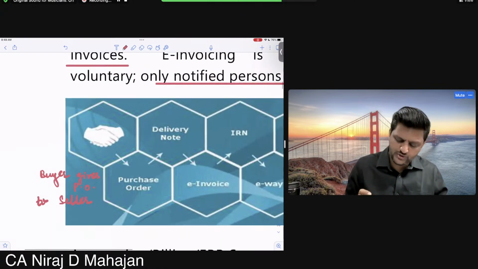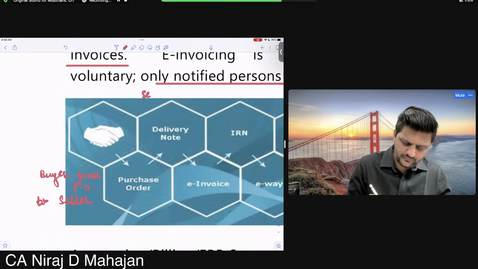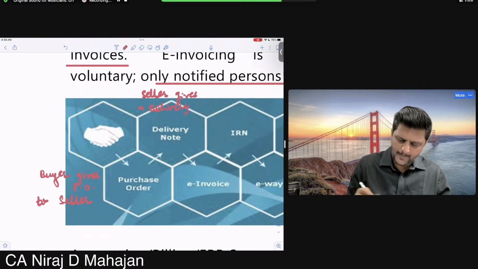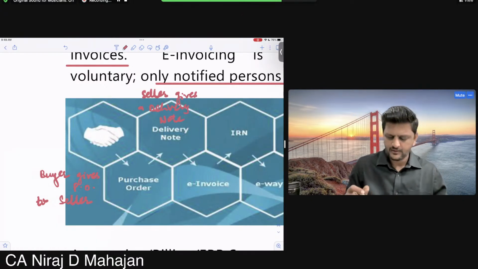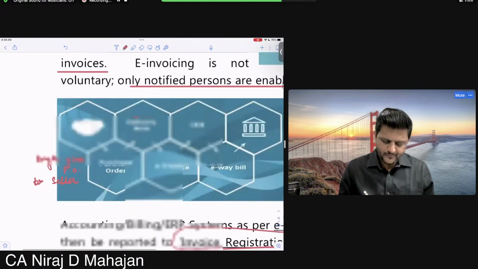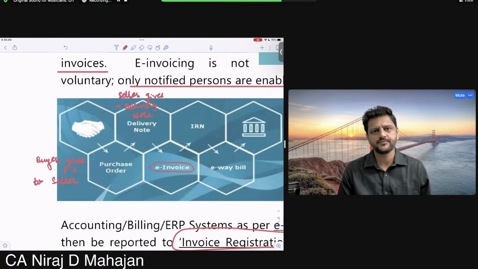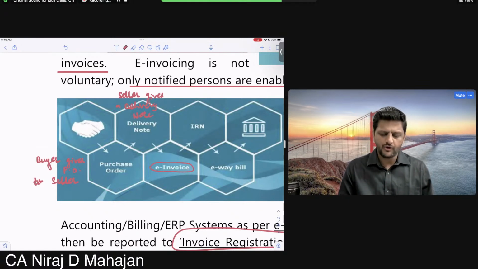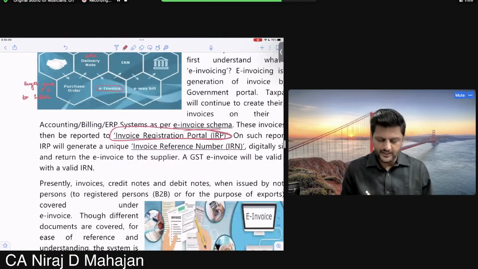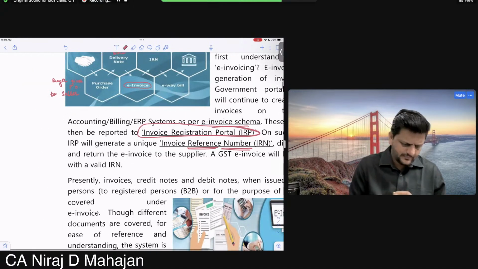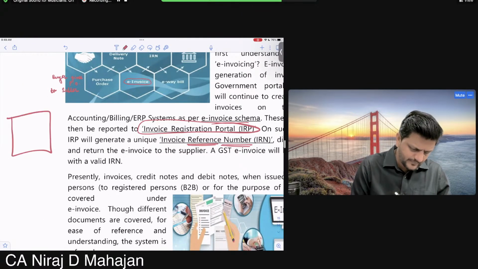Then here the seller is going to give a delivery note. I am sending the goods, etc., etc. Fine. At that time, you have to generate your electronic invoice. Finally, electronic invoice. Now, for generation of electronic invoice, every invoice needs a reference number. Don't worry. See, this is your invoice. Clear?